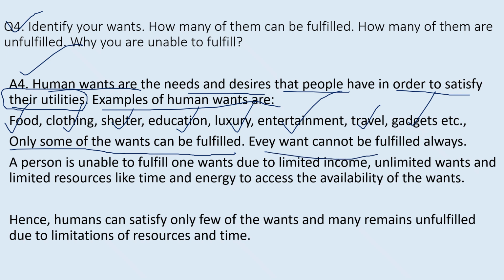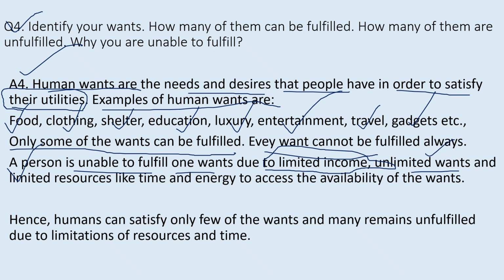A person is unable. Why? What are the reasons why all the wants cannot be fulfilled? It is due to the limited income. What happens? The purchasing capacity decreases because of the limited income. There can be unlimited wants. So all wants cannot be fulfilled.